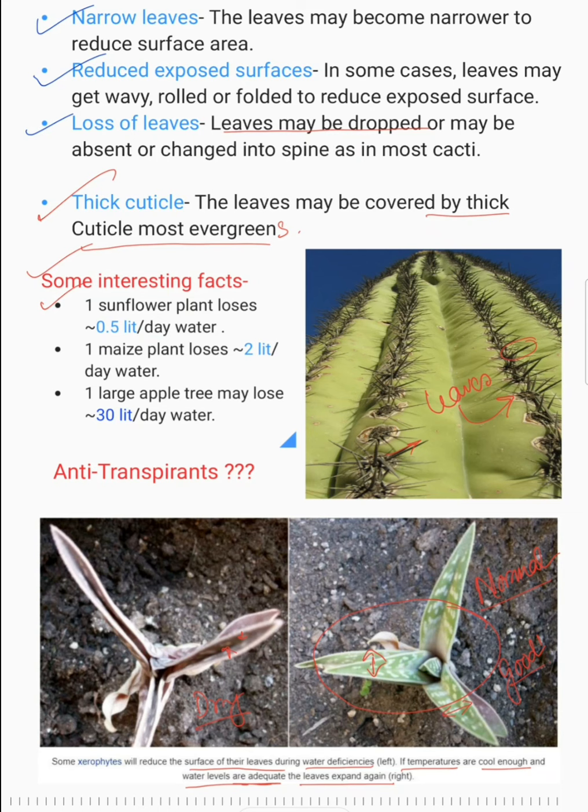One single maize plant loses 2 liters of water. And a large apple tree may lose 30 liters of water. Can you imagine how much water, in the form of water vapor, these plants produce in nature? This is very, very important. So these are some facts. I hope you will enjoy it.